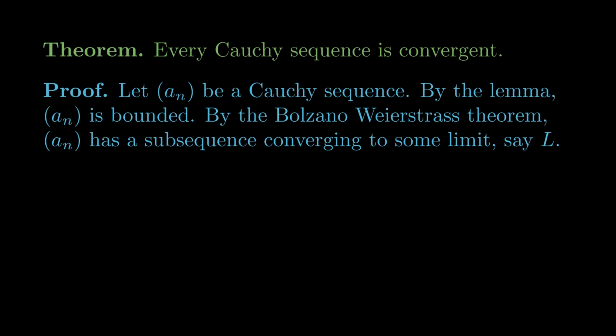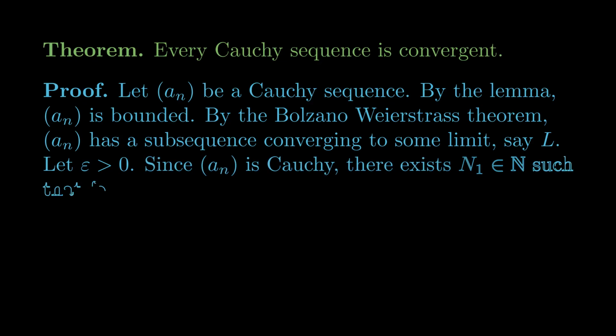The reasoning will be somewhat similar to proofs we've seen before, where we argue that two things are close together by arguing they're both close to some third thing and applying the triangle inequality. Let epsilon be greater than 0. Now we need to show that there's some point big N in the sequence such that all the terms beyond that are within epsilon of L. Since a_n is Cauchy, there exists some big N1 such that for m, n greater than or equal to big N1, the absolute value of a_m minus a_n is less than epsilon over 2. We'll use epsilon over 2 to give us an extra bit of wiggle room to fit in the difference between our terms of the subsequence and the limit.